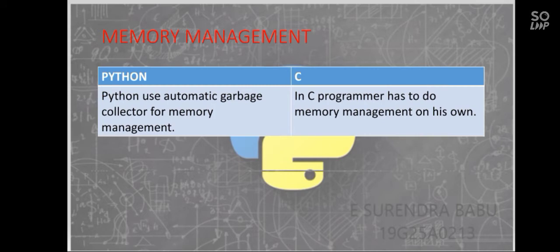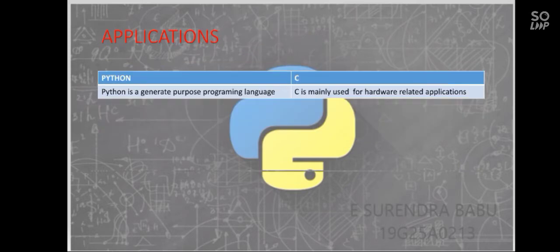Python uses an automatic garbage collector for memory management. In memory management, there is a garbage collector for collecting waste in the Python programming language. In C, the programmer has to do memory management on his own. Python is a general-purpose programming language. C is mainly used for hardware-related applications.